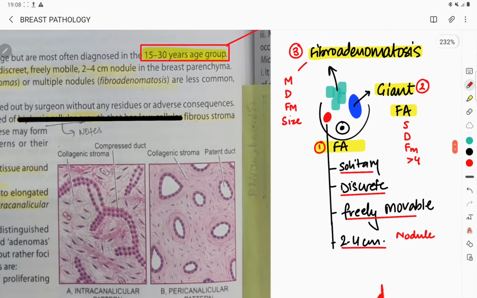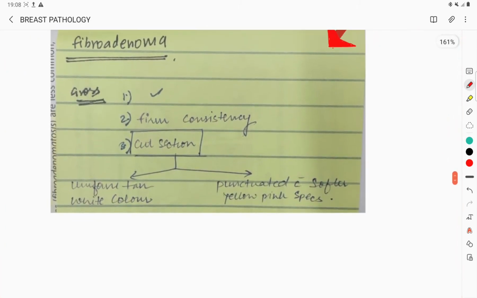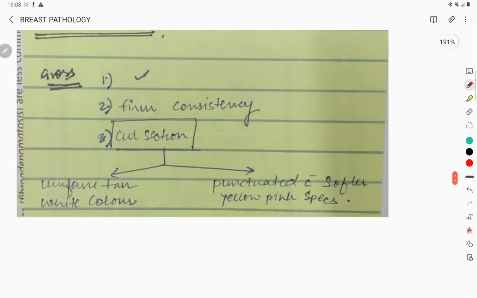Okay, so this was about the gross idea, but in gross there are two more things which you must remember, that the consistency is going to be firm. Okay, there will be firm consistency. If you want to know how firm the consistency is, you can touch the tip of your nose. Once you touch the tip of your nose, that is a firm consistency.